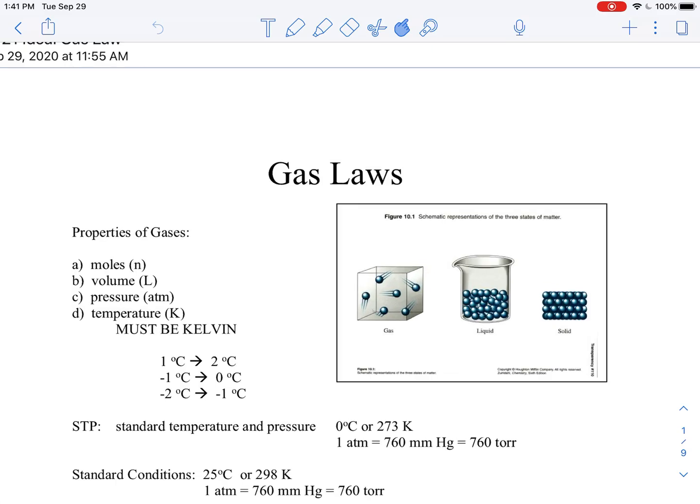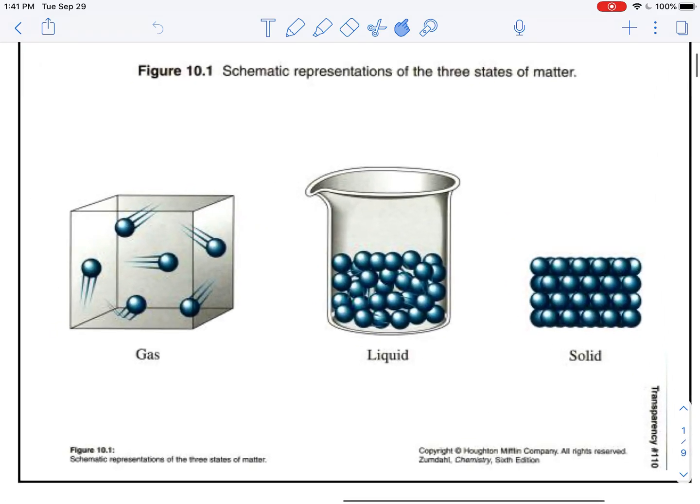So gases are unique in the states of matter because in solids, the particles are very close together, nice and tightly packed, and all they kind of do is vibrate around. Liquids are still very close together, although they are free to move around over each other, which is why they take the shape of their container, and solids keep their shape.